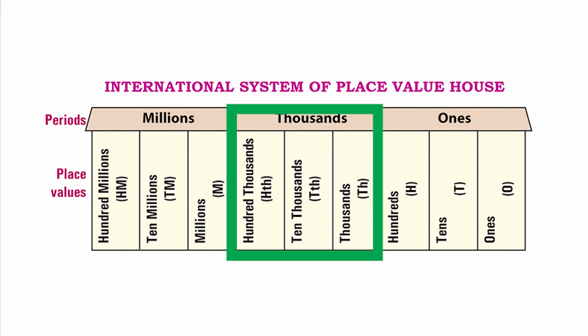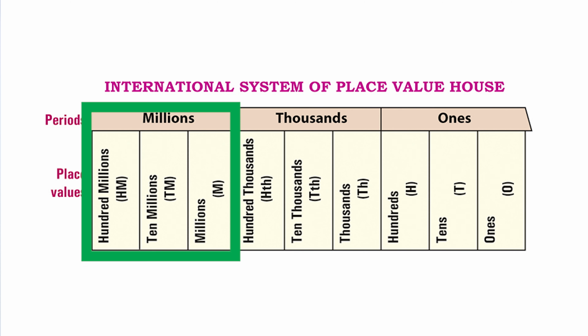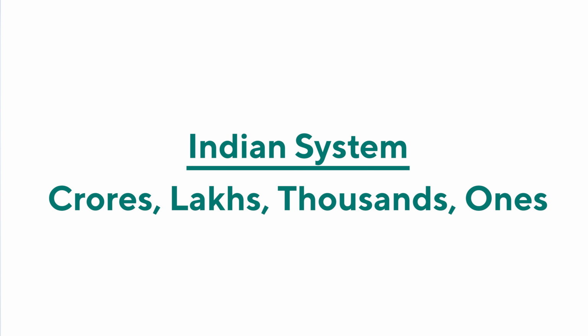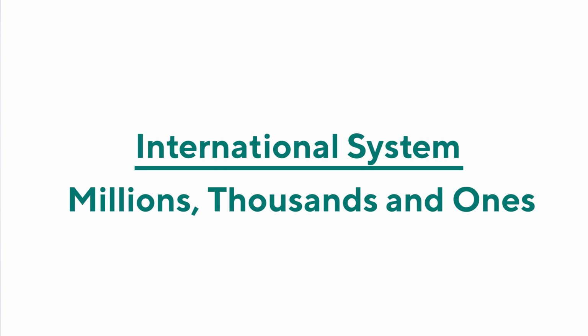In the thousands period, we have thousands, 10,000s and 100,000s. In millions, we have millions, 10 millions and 100 millions. Here, we have groups of 3. So, in short, the periods in the Indian system are crores, lakhs, thousands and ones, whereas the periods in the international system are millions, thousands and ones.